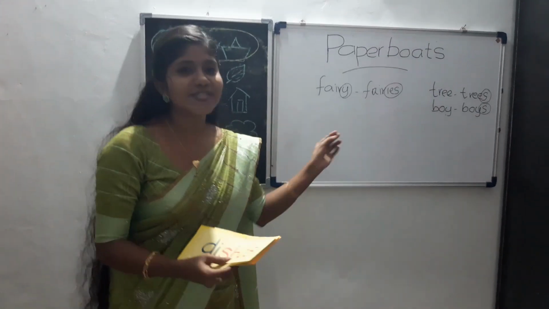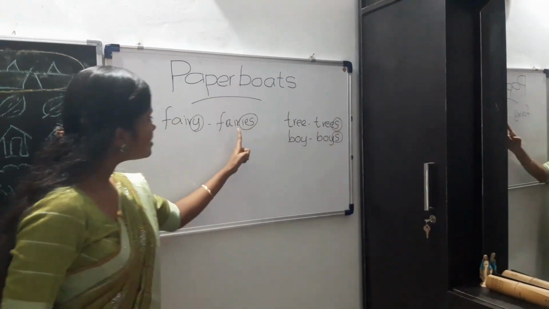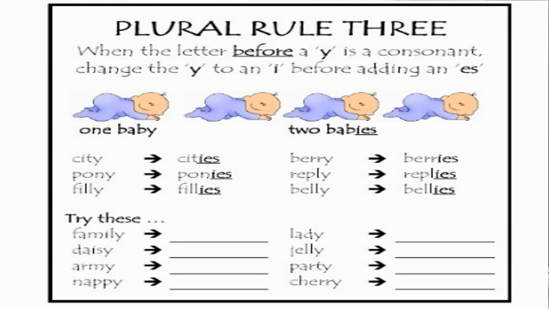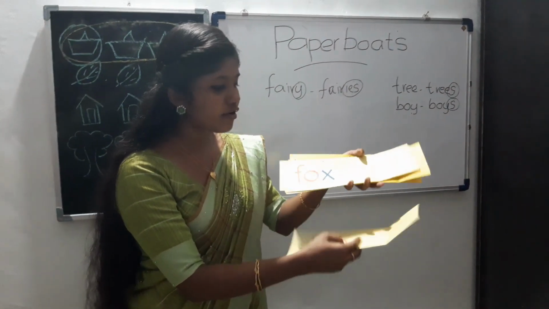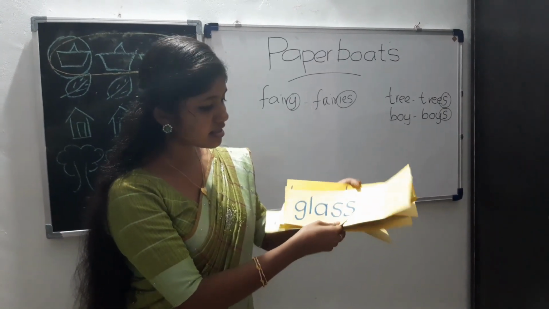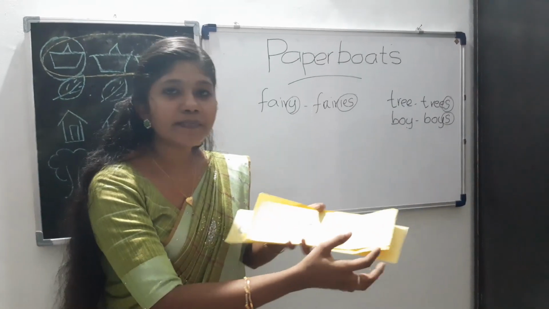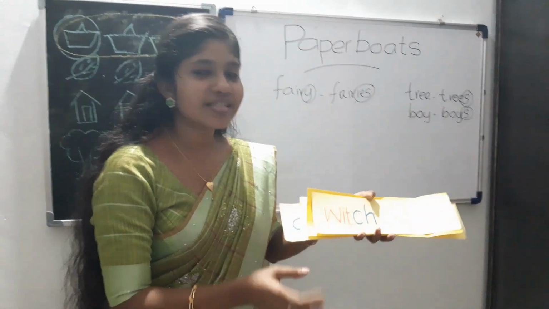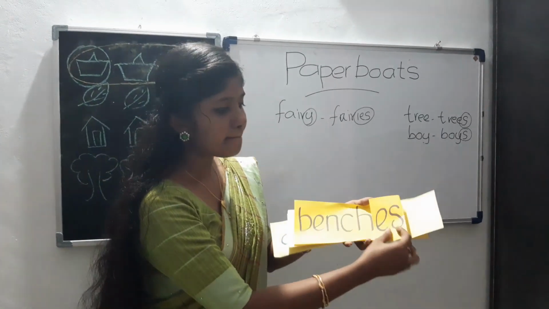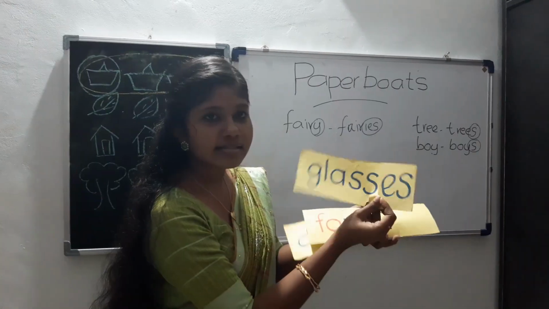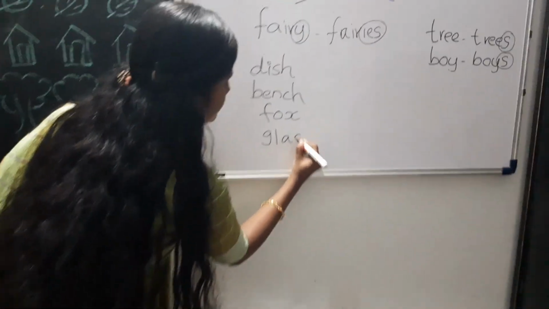Also, you can draw pictures related to this. See these words? Here we add S. Here IES. Y is removed and IES is added. Now see these words. Dish, fox, glass, box, bench. What is the specialty of these words? Here, to form the plural of these words, we are adding ES. Benches, boxes, glasses, foxes, dishes.